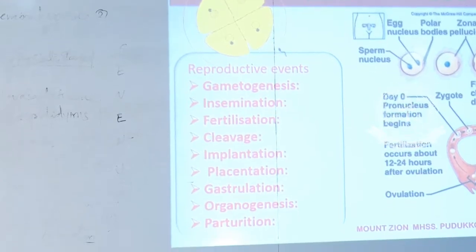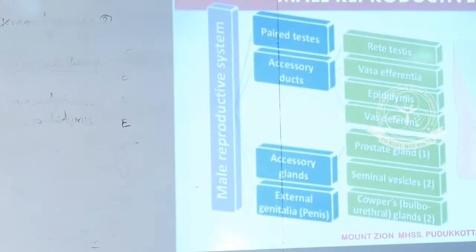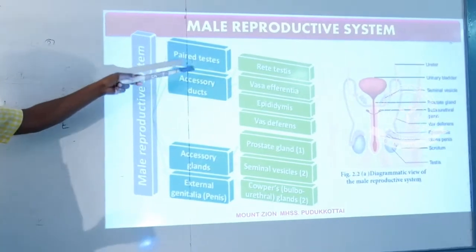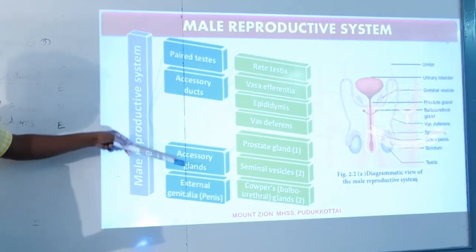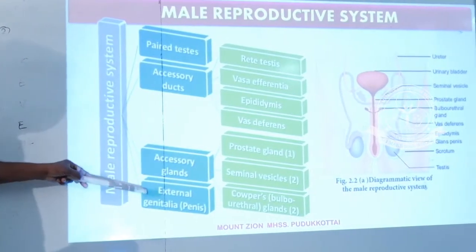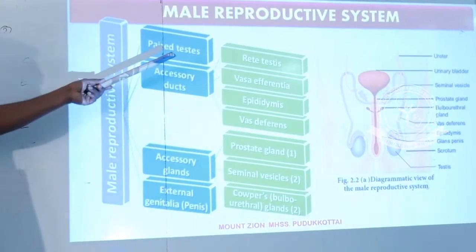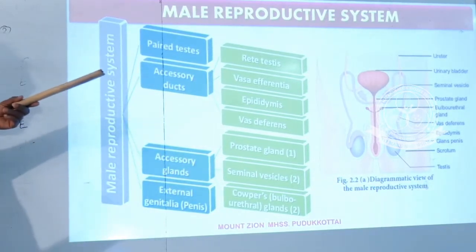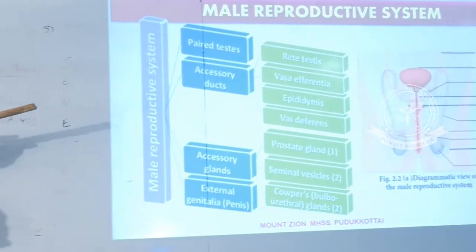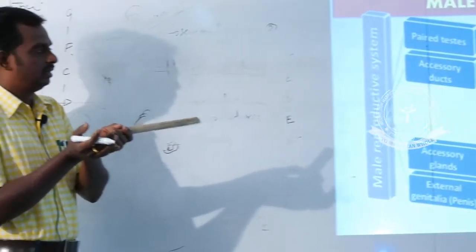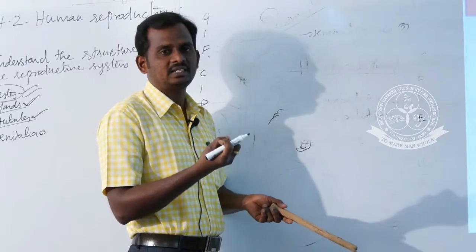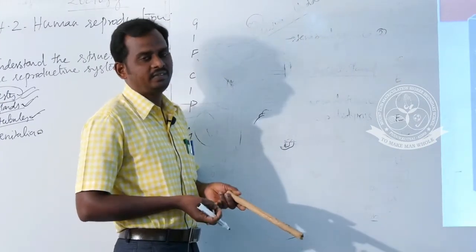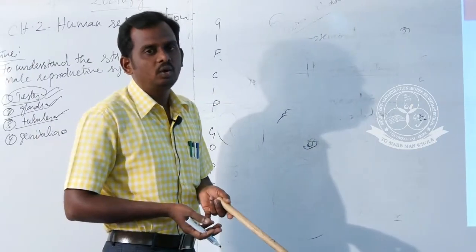Next we discussed the structure of the male reproductive system. It contains the testes, accessory ducts, accessory glands and external genitalia. The testis is covered by a membrane. What is the name of the membrane which covers the testis? Tunica albuginea. What is the sac-like structure which contains the testis? The scrotal sac. What is the significance of the scrotal sac? To maintain a low temperature.